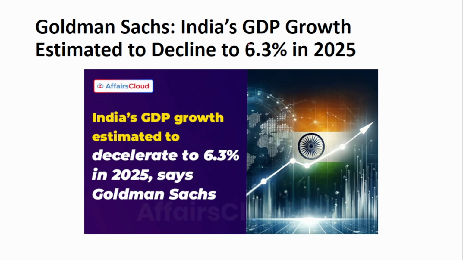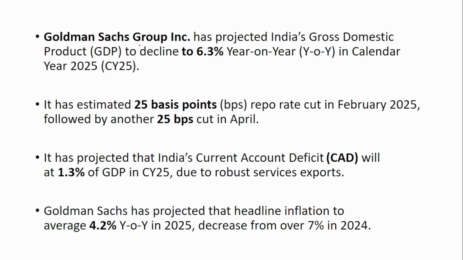Next is about GDP projection. Goldman Sachs Group has projected India's GDP to decline to 6.3% year-on-year for the calendar year 2025. It has estimated that a 25 basis point repo cut is expected in February 2025, followed by another 25 basis point cut in April. So we don't know if this will happen or not.